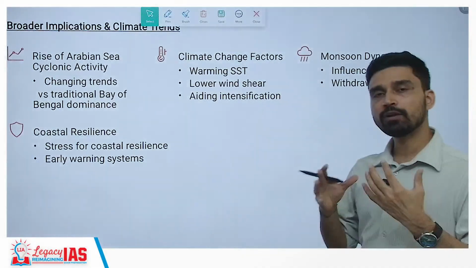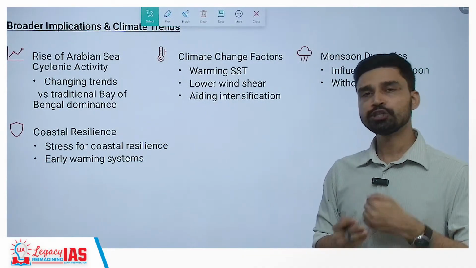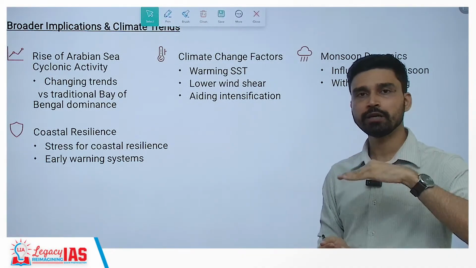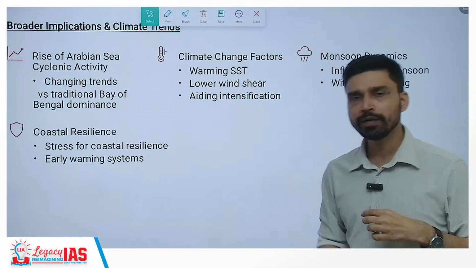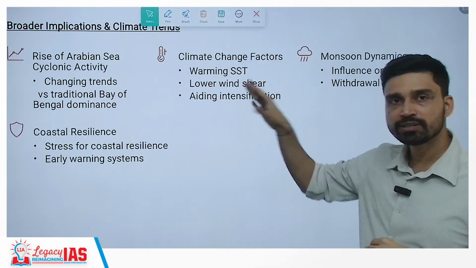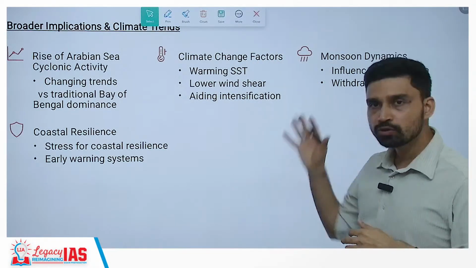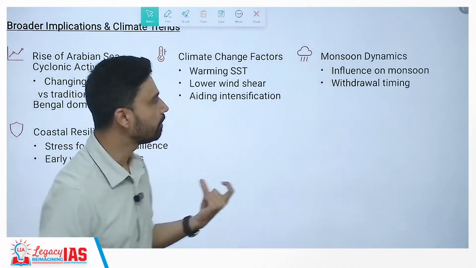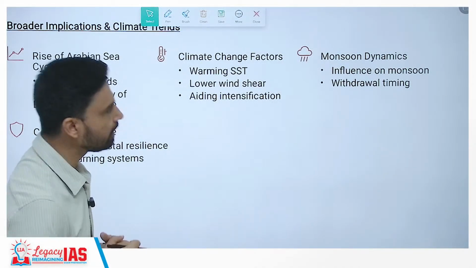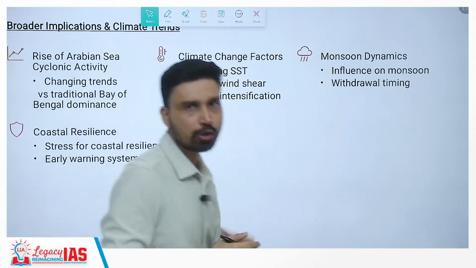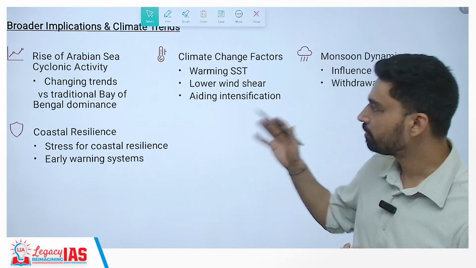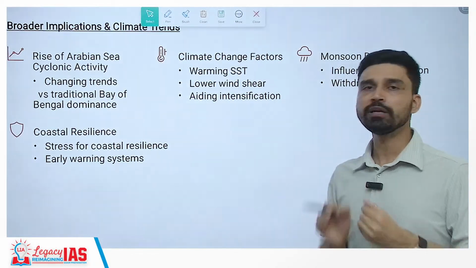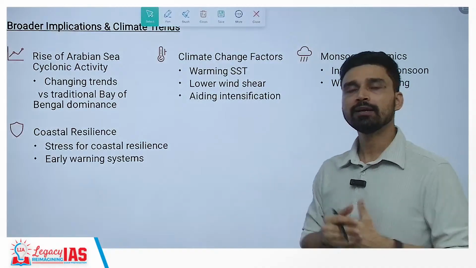Plus, cyclones also require lower wind shear. Wind shear means the velocity and the direction of wind should not vary a lot as you go up. And this is the case we are witnessing in the Arabian Sea as well. These both conditions have led to intensification of cyclones in the Arabian Sea region, which was not seen to that extent earlier. Plus, the monsoon effect we can also see from here, as we have discussed before, and thus the coastal areas are the ones where tropical cyclones strike first.